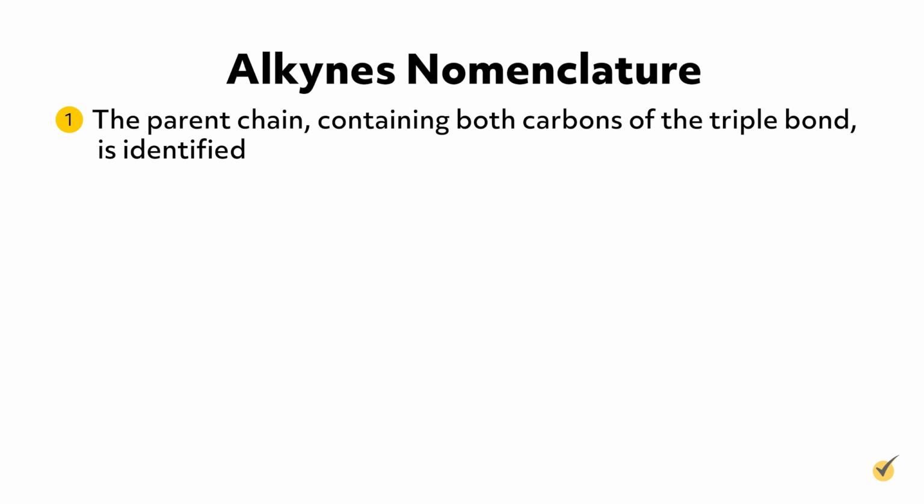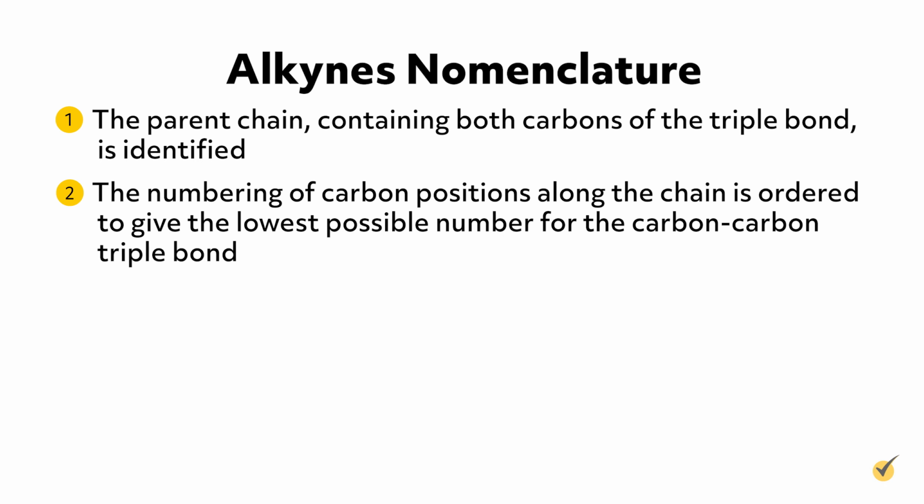First, the parent chain containing both carbons of the triple bond is identified. Second, the numbering of carbon positions along the chain is ordered to give the lowest possible number for the carbon-carbon triple bond. If the triple bond is equidistant from both ends of the chain, then the carbon atoms are numbered to minimize the numbers assigned to substituent groups.